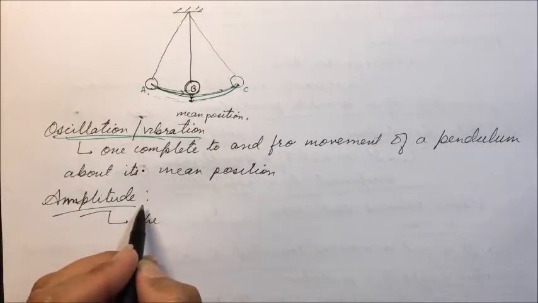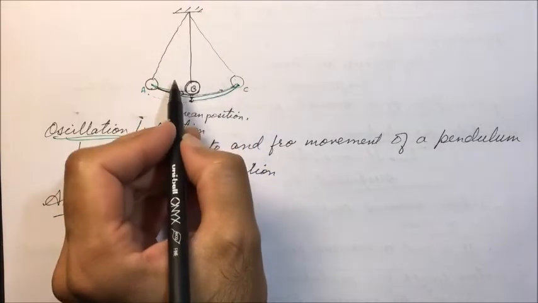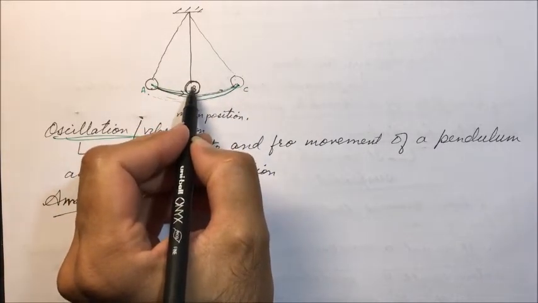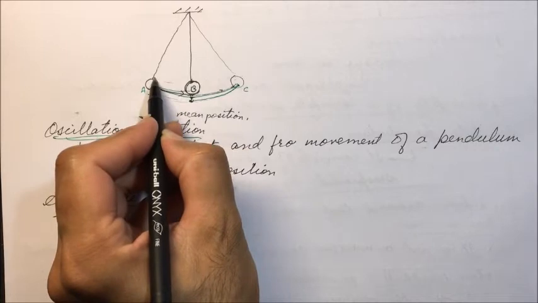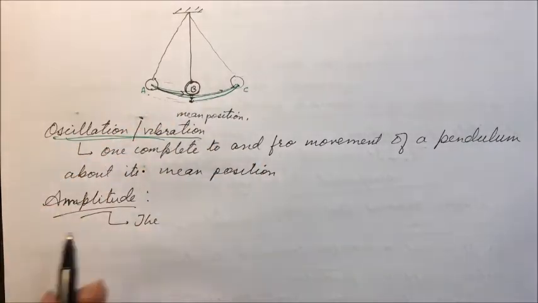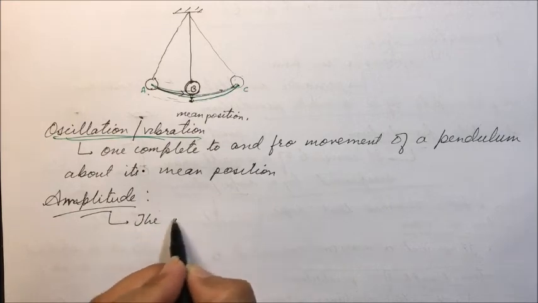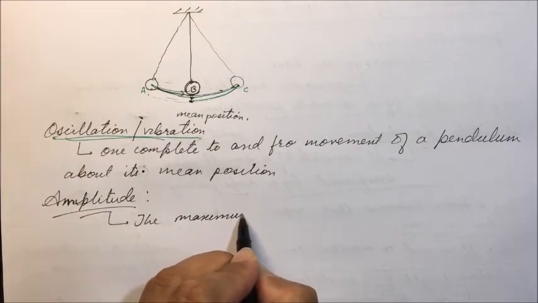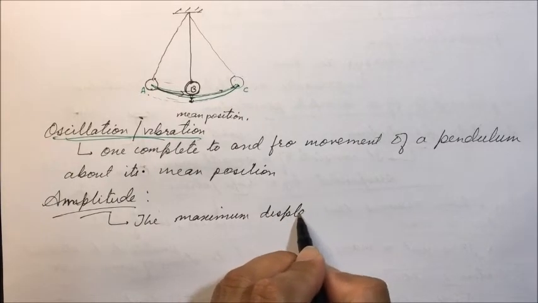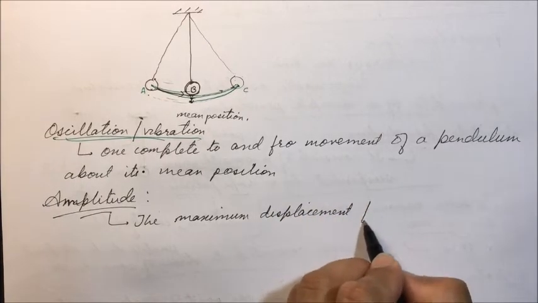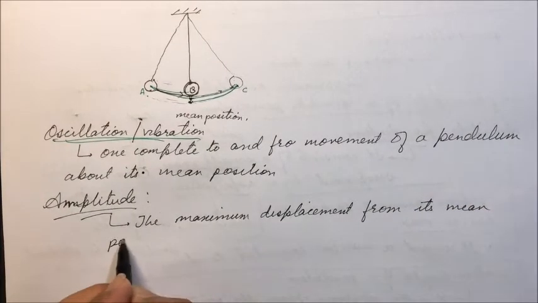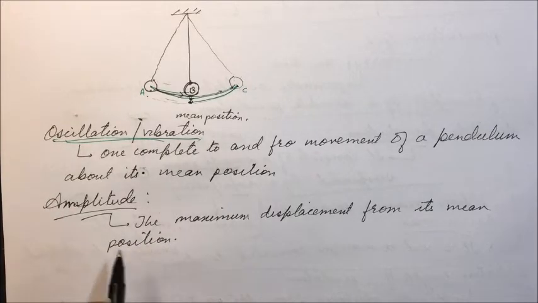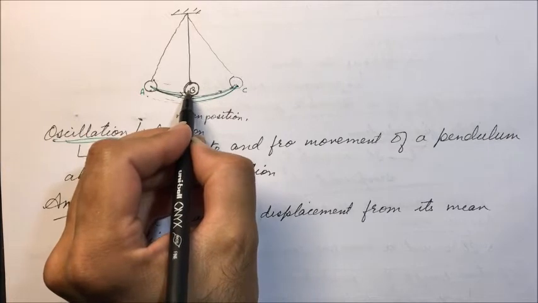Now we will be discussing amplitude. Amplitude is the maximum displacement from the mean position.